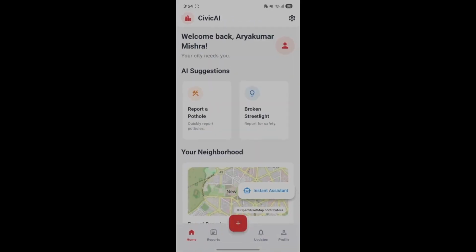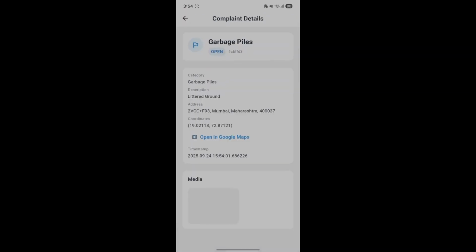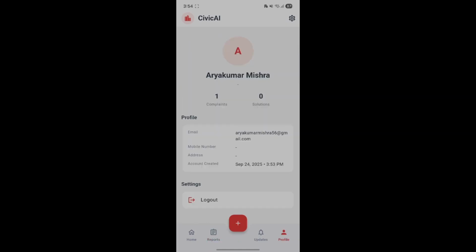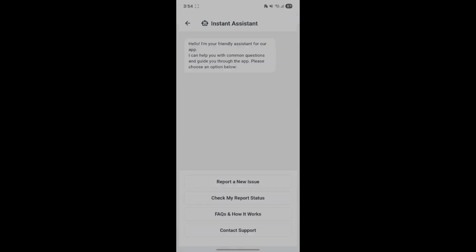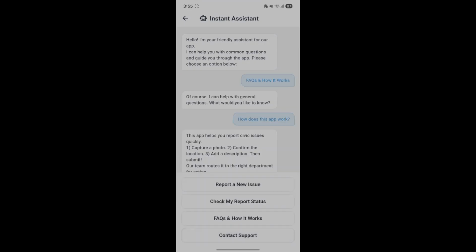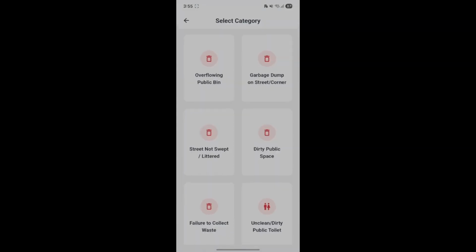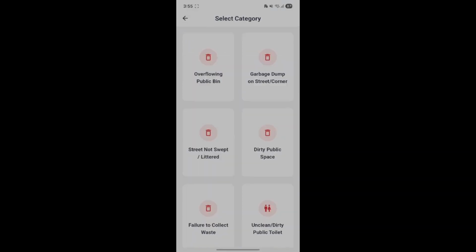We can also see the reports, and here we will see all the complaints that we have posted. We can also go to our profile, and on the updates page we will get the notification as soon as any government official takes any action. We also have this chatbot for people who are not familiar with this app, so they can come here, easily go on to FAQs, and ask how this app works. They can go back to the main menu. If they want to report a new issue, they'll be guided and they can directly go on to the page. They can again put in the details and register a new complaint.